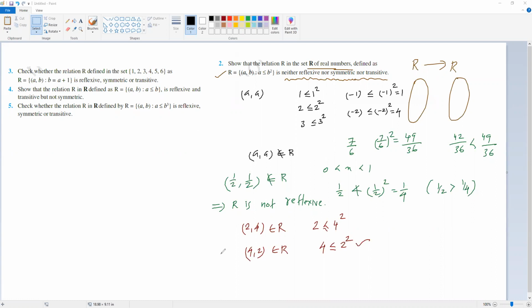सर ए भी 0 से और 1 के बीच में का हैं? 0 और 1 के बीच में. You just think, try to give me one example which is like A related to B, but B is not related to A. 1/2, comma 1. So let us see. 1/2 is less than 1 square. So 1/2, comma 1 रिलेशन में है.